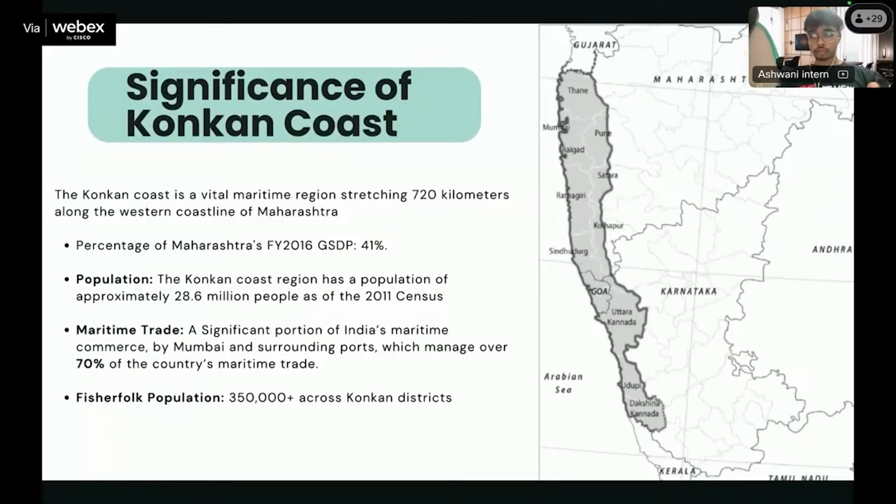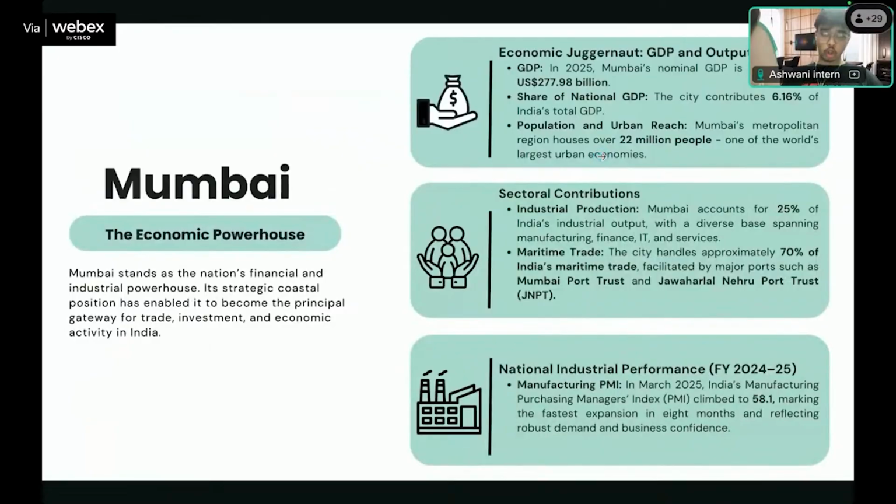There are a few strategic locations around the Konkan coast. Let's talk about them. The first one is Mumbai coast. Mumbai is known as the economic powerhouse for financial and industrial reasons due to its strategic location. In financial year 2025, the GDP of Mumbai is estimated to be about 278 billion US dollars, which accounts for around 6.16% of India's total GDP, making it one of the most important strategic locations in the whole country, with around 22 million people living in the Mumbai region.